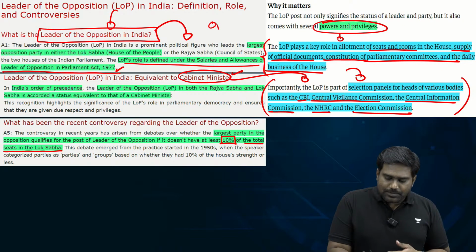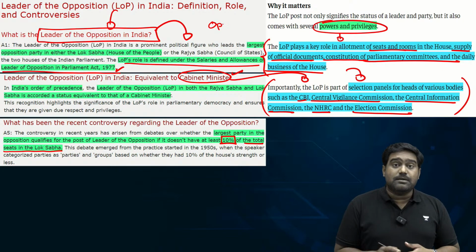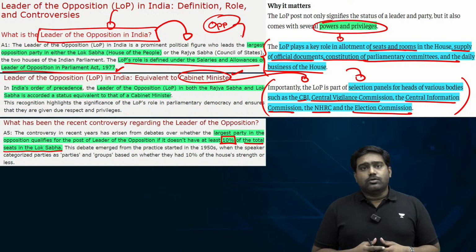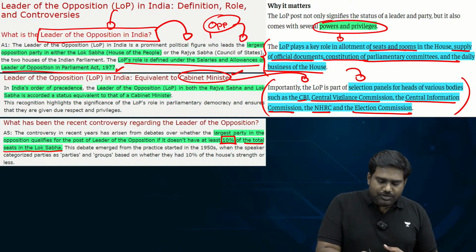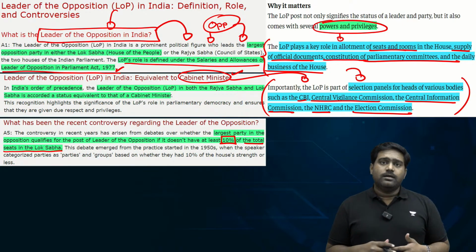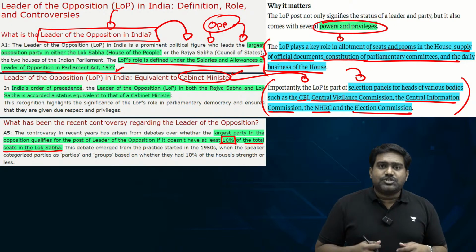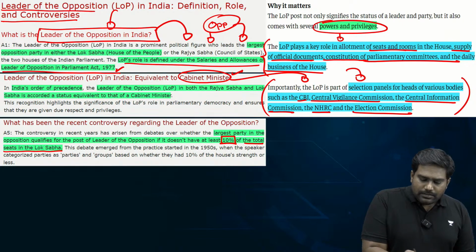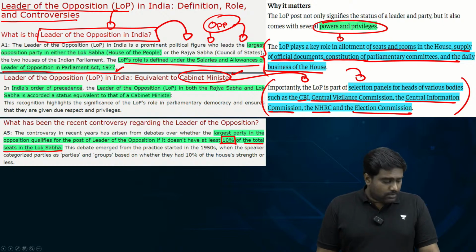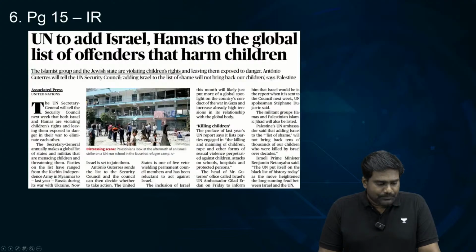This would strengthen the opposition. The opposition now has significant numbers, close to 230 plus seats, which could help in reining in the ruling party and keep a check on the executive. Those checks and balances, pulls and pressures are very critical in a democracy, and thus the office of the leader of opposition becomes very crucial.